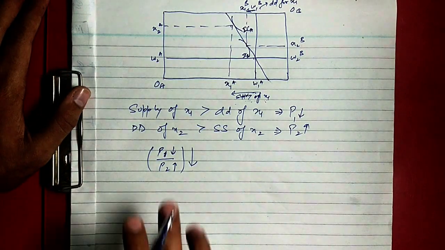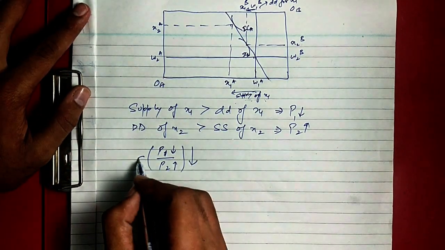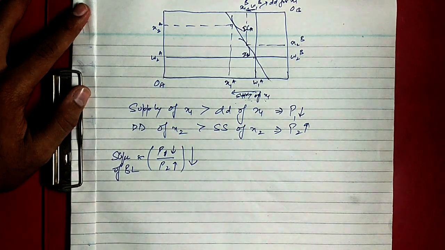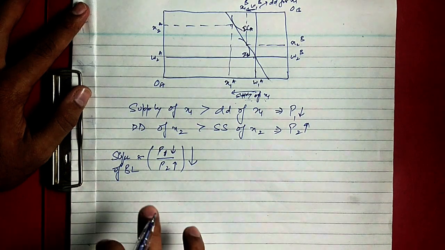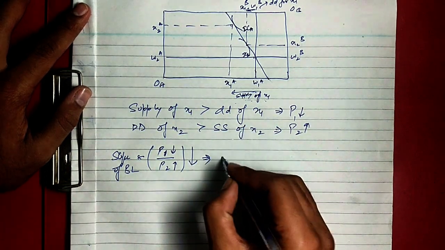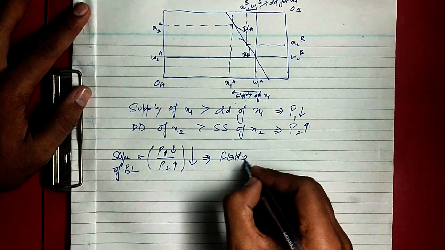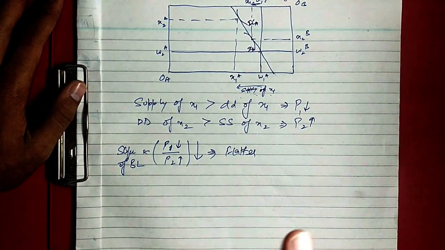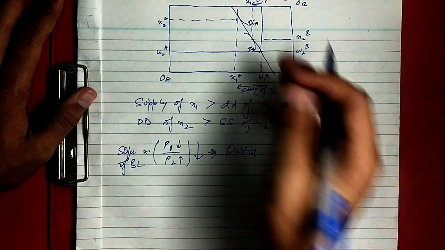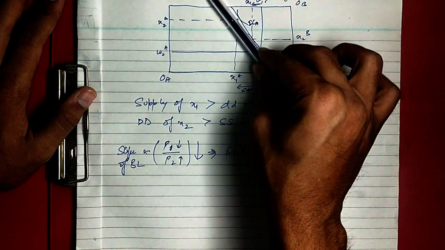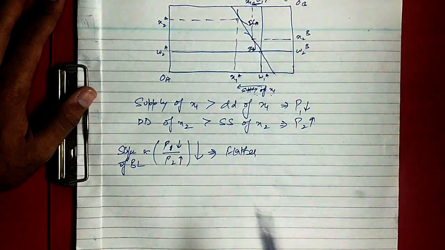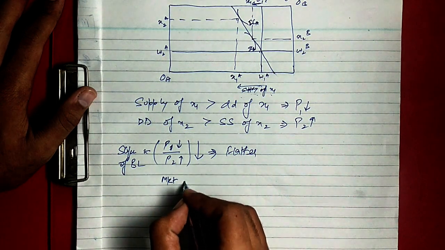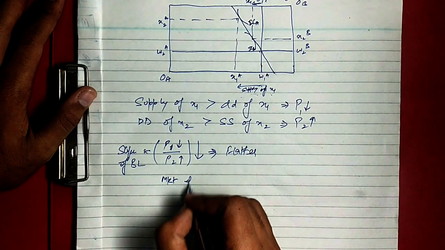So now what is this? This is the slope of budget line. So now the slope of budget line has decreased. This means it will become more flatter. Okay, and this process will go on, it will become flatter, it will go on like this, and this process will go on until the market for good one